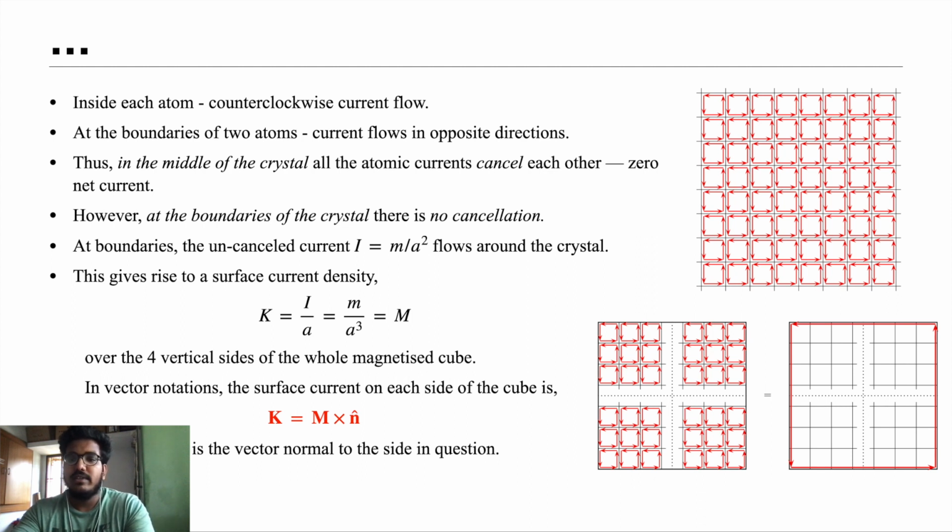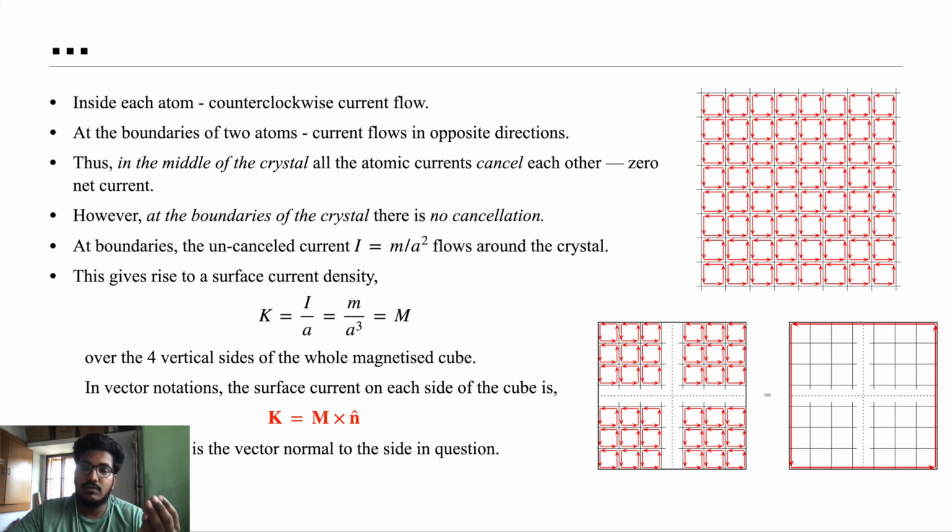When we consider the middle in the second figure, all those currents are surrounded by opposite currents, and thus they will totally cancel. There won't be any net current. However, when we go from the middle to the boundaries, there won't be any opposite current at the adjacent sides. Thus they will add up and give a non-zero current at the boundaries with no cancellation.